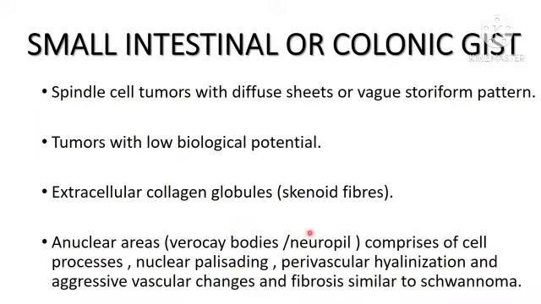So whenever you suspect a case of schwannoma in the small intestine or colon, keep this point in mind that GIST may also exhibit these features like schwannoma. You can see here this photomicrograph shows bland spindle cells with extracellular collagen globules. These are nothing but skeinoid fibers, which is characteristic of small bowel GIST.